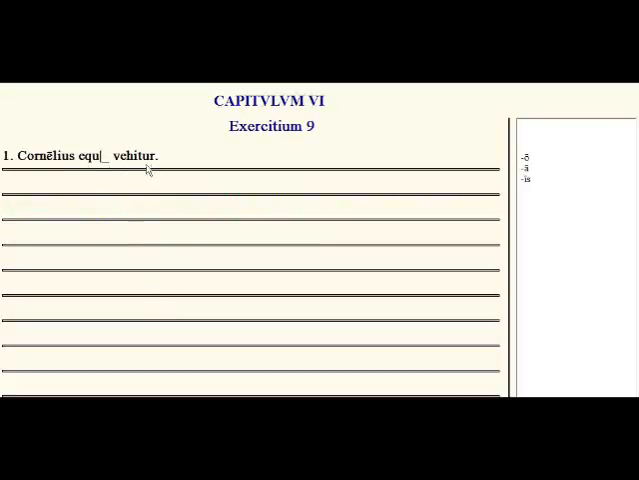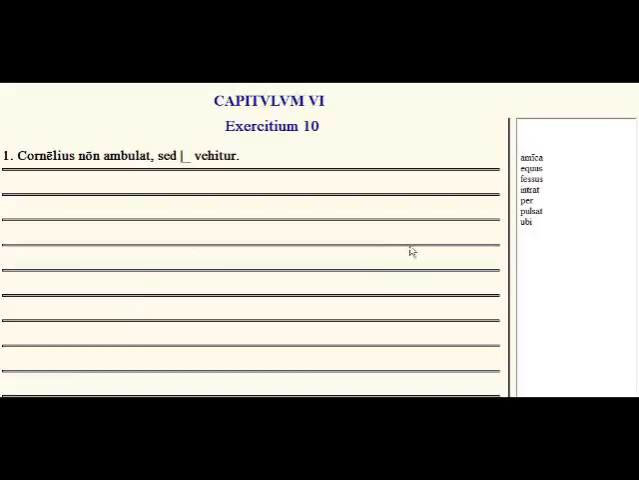Cornelius blank vehitur. We have another form of the ablative here. This is called the ablative of means or instrument. This is the instrument by which something is being done. Cornelius is being carried by what instrument? By his horse. Cornelius equo vehitur. So go ahead and try the rest of those. Let's go on to exercise number 10.